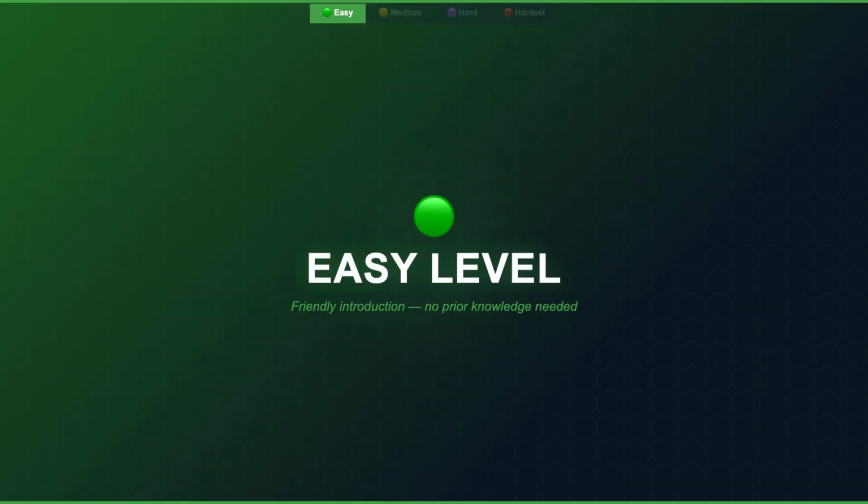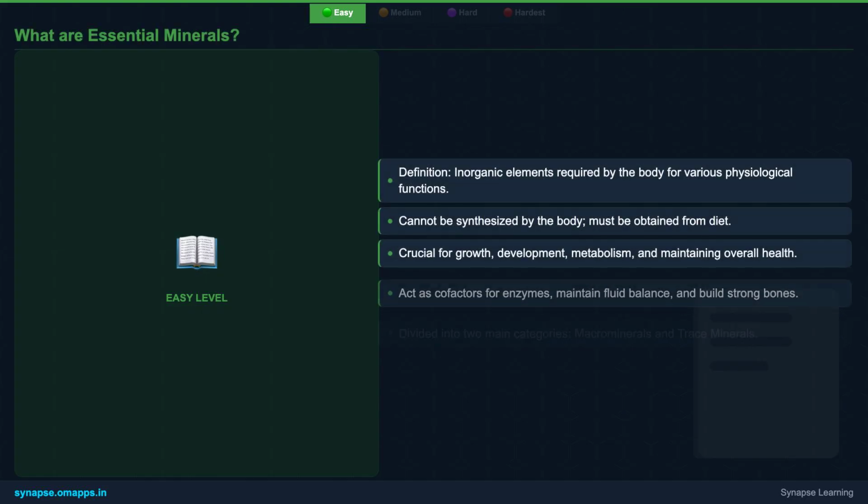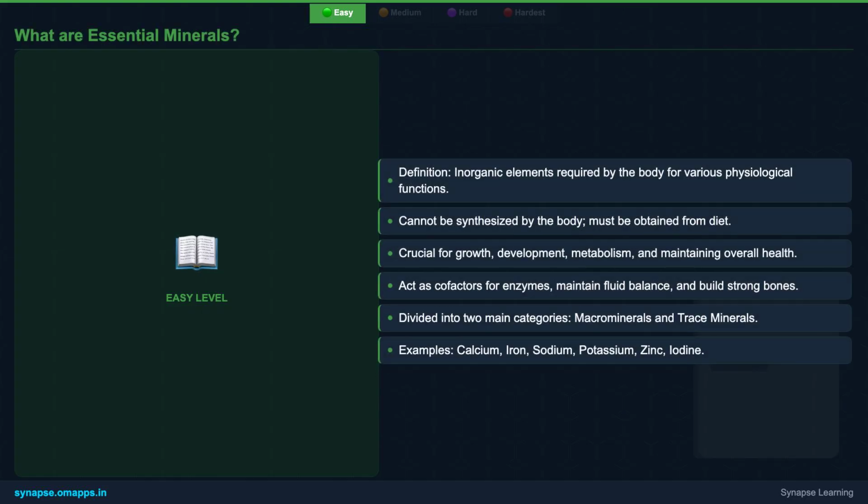Let's kick things off with the basics. What exactly are these essential minerals, and why does your body need them? On this slide, we define essential minerals as inorganic elements vital for physiological functions which our body cannot produce. We'll discuss why they are indispensable for growth, metabolism, and overall health, acting as cofactors, maintaining fluid balance, and building strong tissues. We'll also briefly touch upon their classification and common examples.